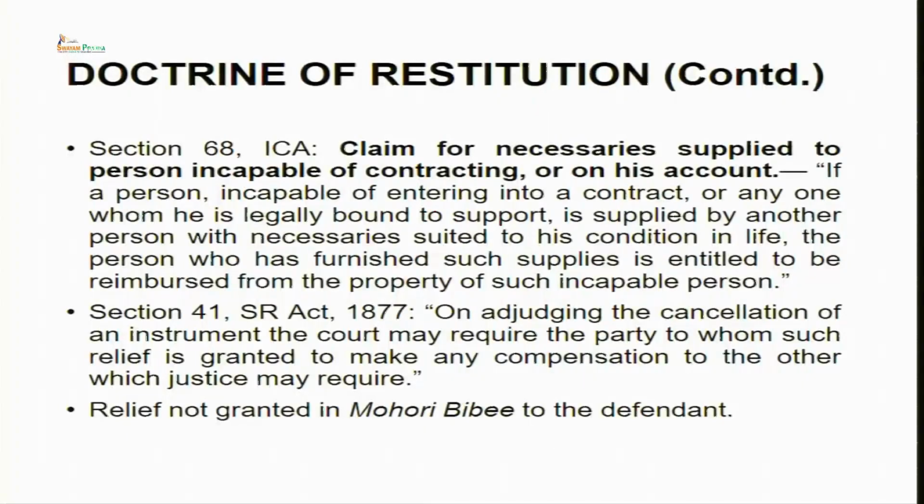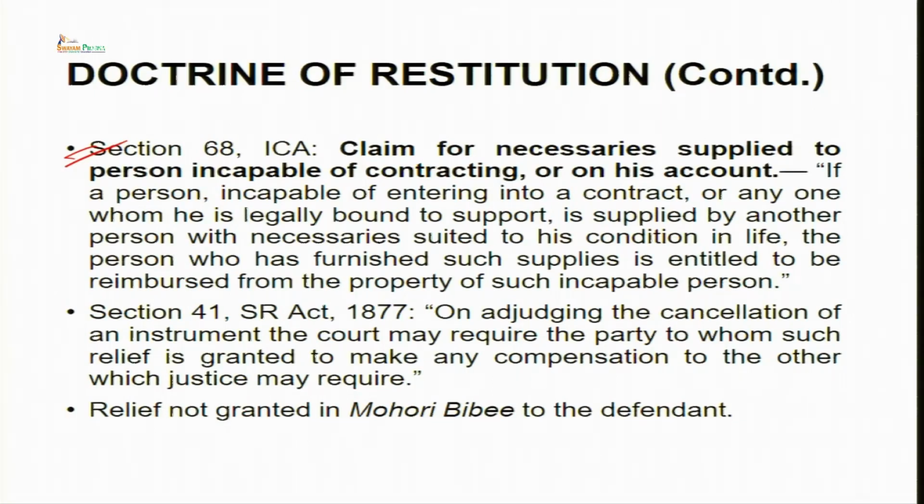Coming back to the further provisions which the defendant had referred to for getting the repayment of the amount advanced, next was section 68. Section 68 is claim for necessaries or liability of a minor. It says claim for necessaries supplied to a person who is incapable of contracting or on his account.